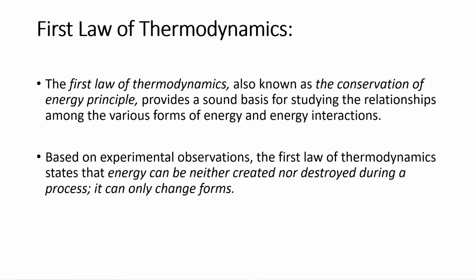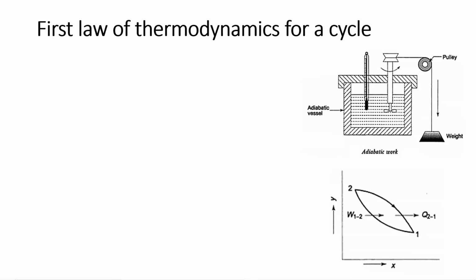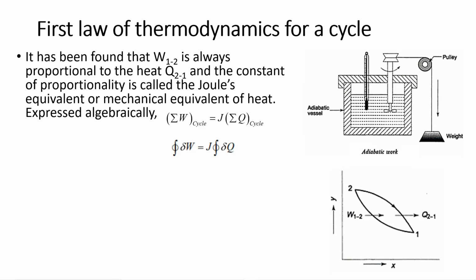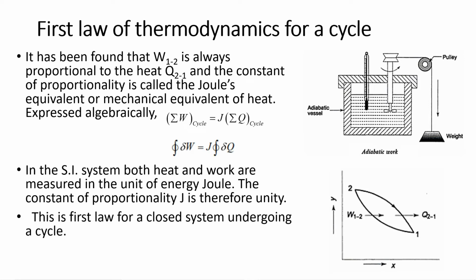Next, we will see the first law of thermodynamics. There are different forms of the first law. The basic form is the law of conservation of energy, which is that energy can neither be created nor destroyed. It can only change forms. Now, the first law of thermodynamics for a cycle. What is that? It is given by Joule's experiment. This experiment you have studied before.